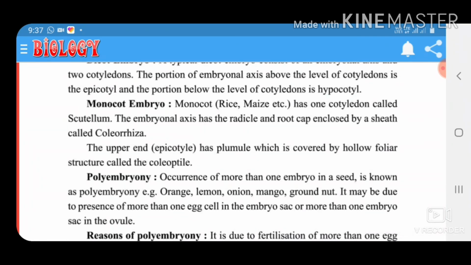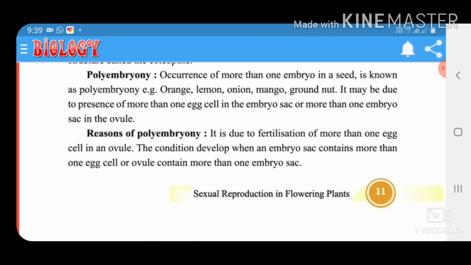Monocot embryo has one cotyledon called scutellum. The embryonal axis has the radicle and root cap enclosed in a sheath called coleorhiza. Polyembryony: the occurrence of more than one embryo in a seed is known as polyembryony, for example orange, lemon, onion, mango, groundnut. It may be due to the presence of more than one egg cell in the embryo sac or more than one embryo sac in the ovule.